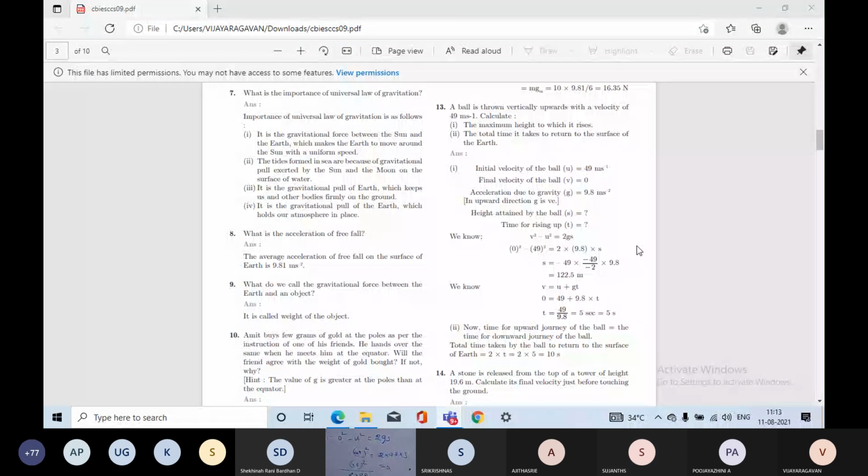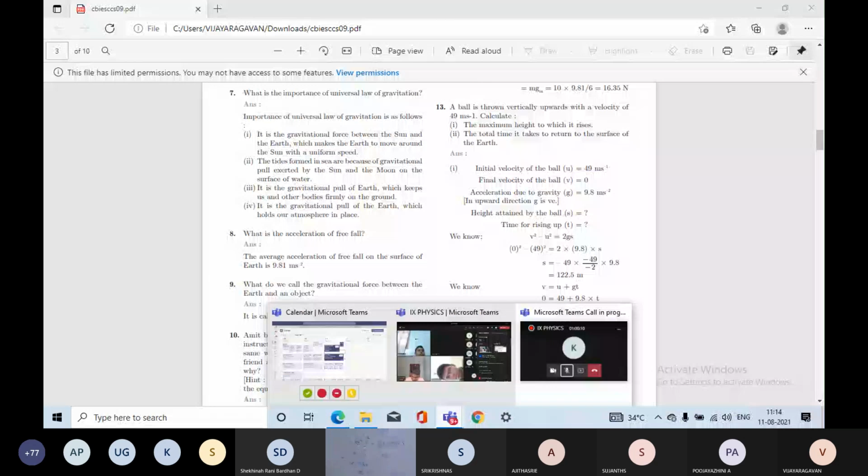Then again, using the formula v is equal to u plus gt, you can find the speed. Using the formula v is equal to u plus at, you can find the time.